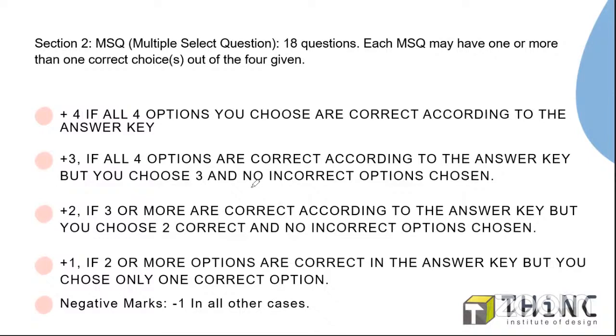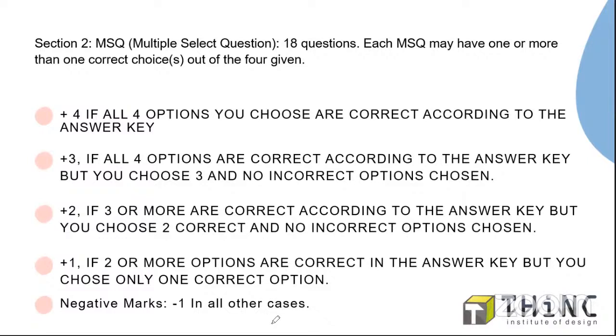Okay. So basically, sir, you're saying if there is any incorrect option that is chosen, that results in negative marking, right? Yes, yes. So you have to be absolutely sure about whatever you are choosing. Exactly. So choose only the correct answer you are very much confident in. Do not go for any kind of guesswork in the MSQ section. Only choose the most confident answers. Even if you are just confused with the answer, don't go for it.